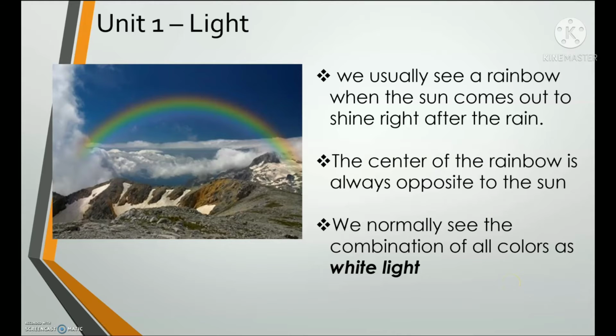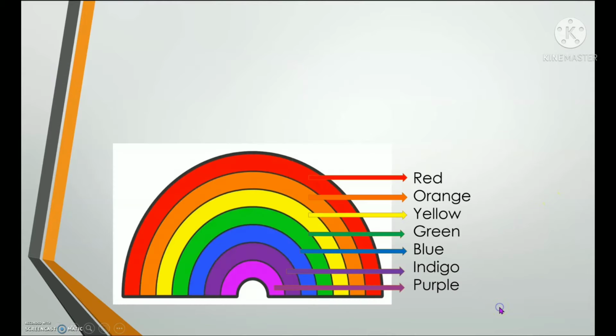So, another question: if the sun is behind us, where can we see the rainbow? Very good. If the sun is behind us, we can see the rainbow in front of us in the sky, because the rainbow is always opposite to the sun. Now, let's move on to the next slide.